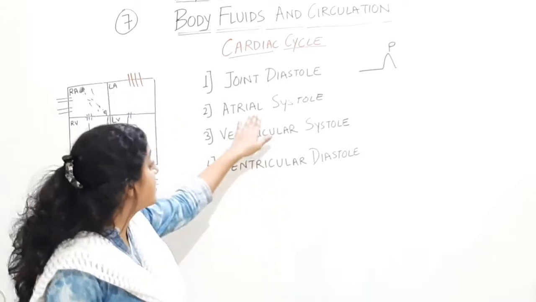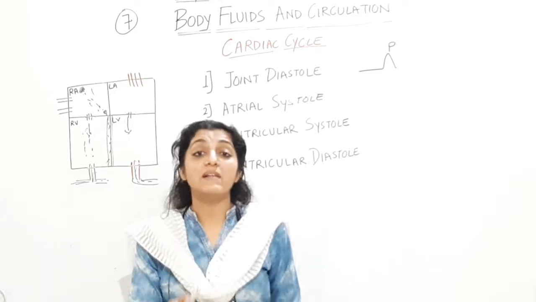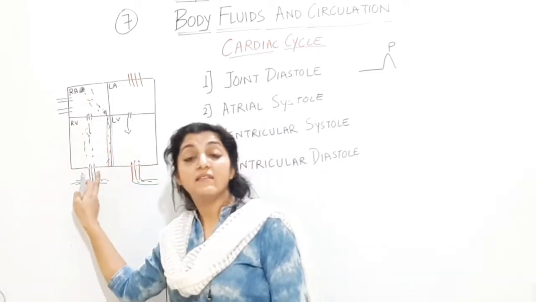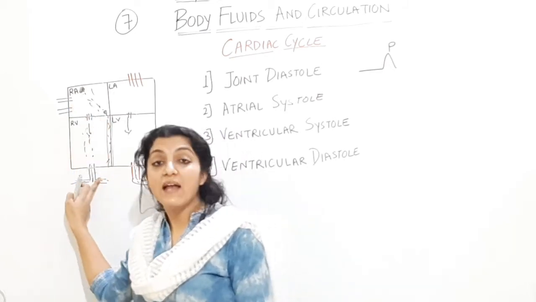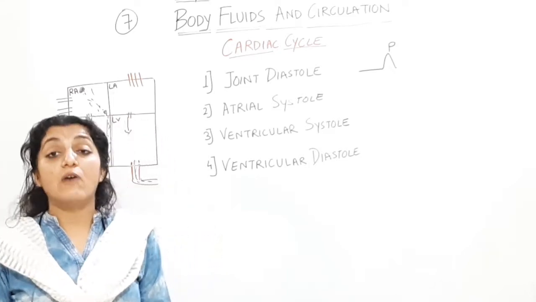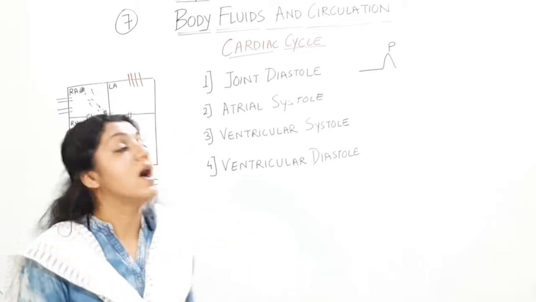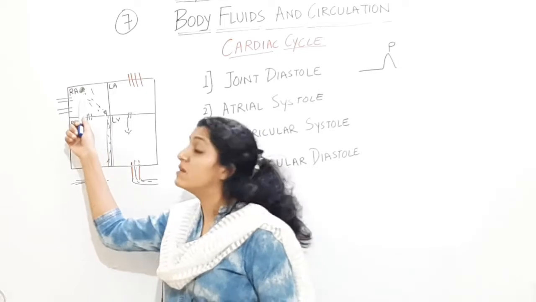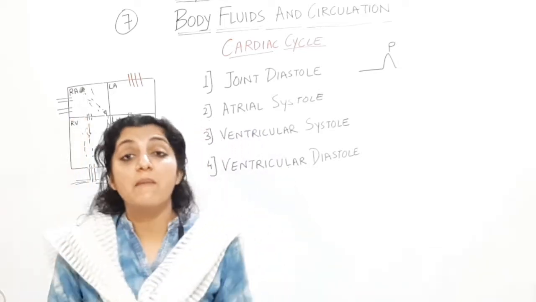Immediately after the atrial systole, ventricles contract करेंगे because now the impulses have passed from the SA node to the AV node and the ventricular musculature. From the SA node to the AV node and to the ventricular musculature, the impulse has been conducted. Okay, and now the ventricles are excited. Ventricular depolarization होगा. This will be of high magnitude as compared to atrial systole. Ventricles का contraction ज़्यादा magnitude का होगा.